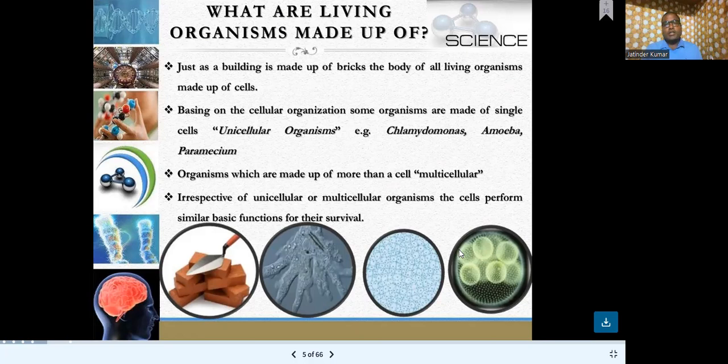Irrespective of unicellular or multicellular organism, the cell performs similar basic functions for survival. All cells do some basic functions for their survival, like utilization of energy, production of energy, carrying out metabolic reactions, expiration, inspiration for the generation of energy and for performing functions, and division. All these things are similar in all types of cells.